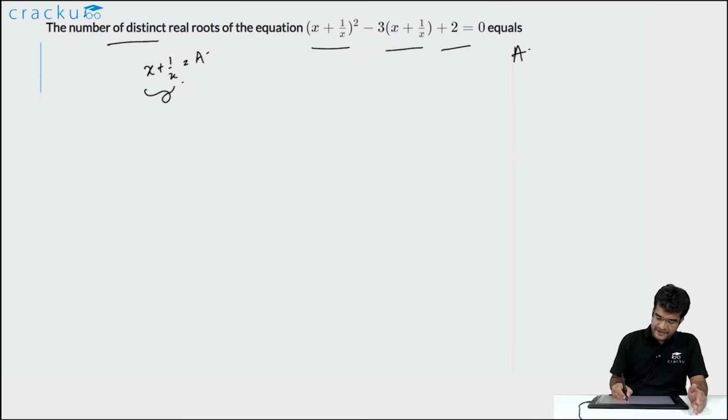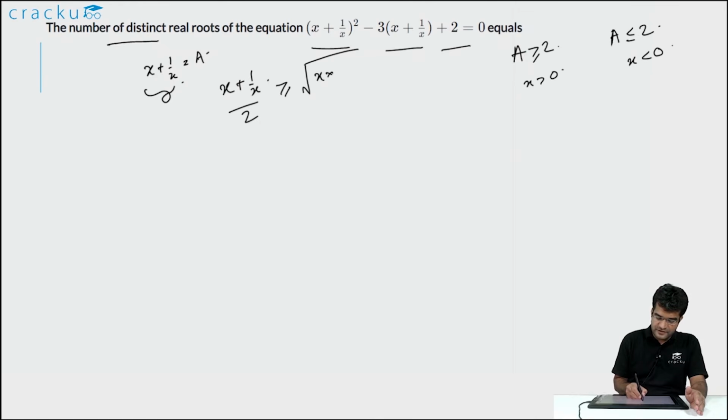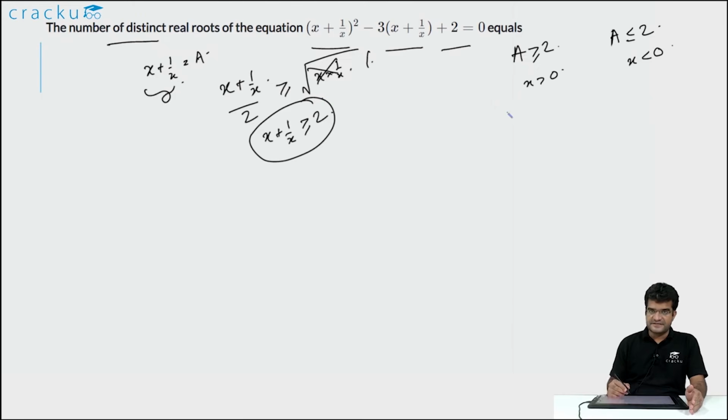So the value of a will be either greater than or equal to 2 if x is positive, or a will be less than or equal to −2 if x is negative. Because if x is positive, x and 1/x both will be positive. So (x + 1/x) divided by 2 will be greater than or equal to the square root of x into 1/x. This is by the arithmetic mean is greater than or equal to geometric mean theorem. So the right hand side will become equal to 1. So x + 1/x will be greater than or equal to 2. This is valid if x is greater than 0. Similarly, if x is less than 0, we can prove that a will be less than or equal to −2. So if x is positive, a is greater than or equal to 2. If x is negative, a is less than or equal to −2.